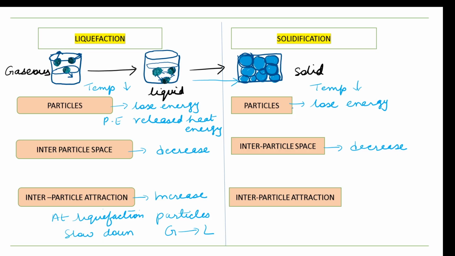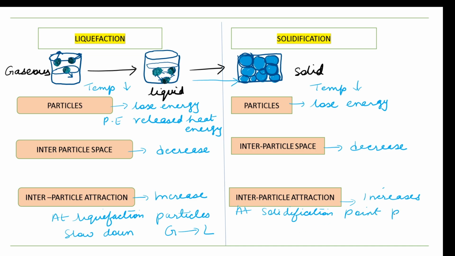Okay, so here what is happening? The particles are losing energy and the stored potential energy is releasing the heat energy, because of which the interparticle space decreases and the interparticle attraction increases. So what will happen at solidification point? At solidification point, the particles will slow down.